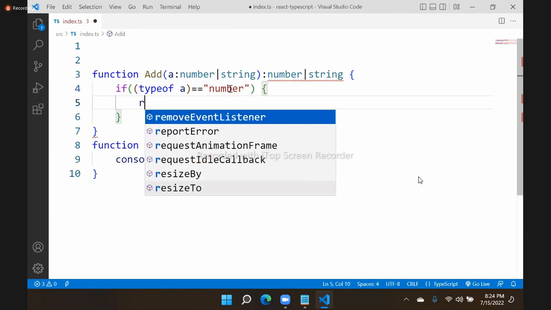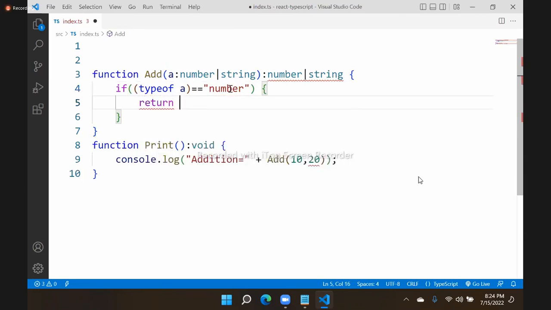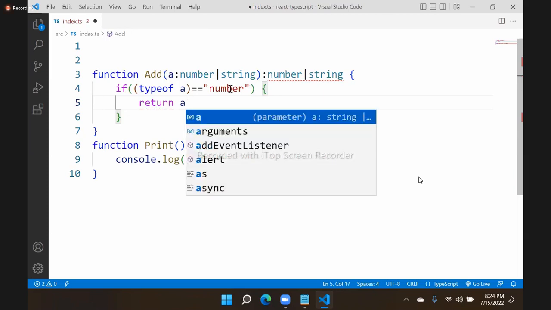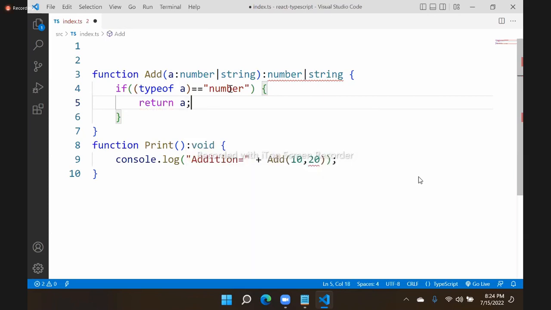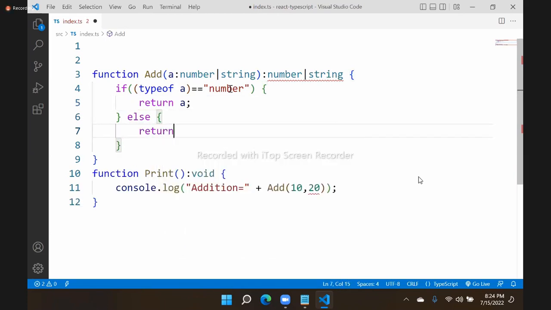If it is a number, then what should it return? It should return some number, and any number you can use. Else, it should return some string, so I have to define a string. Right? You can configure with multiple types. That means it will return a number, say 0, or it will return a string. You can configure with multiple types.